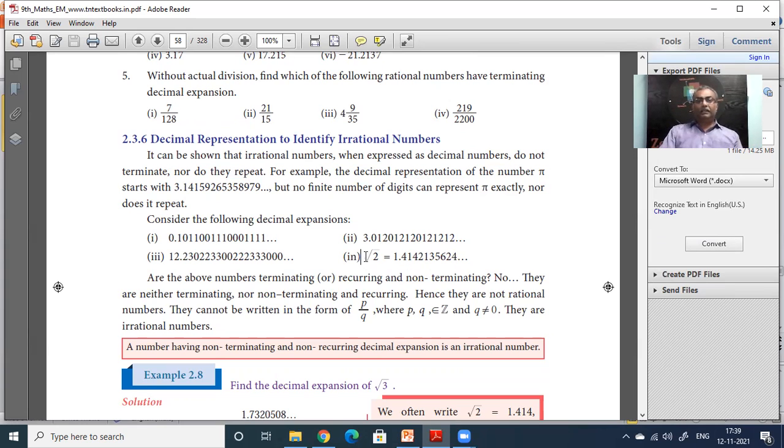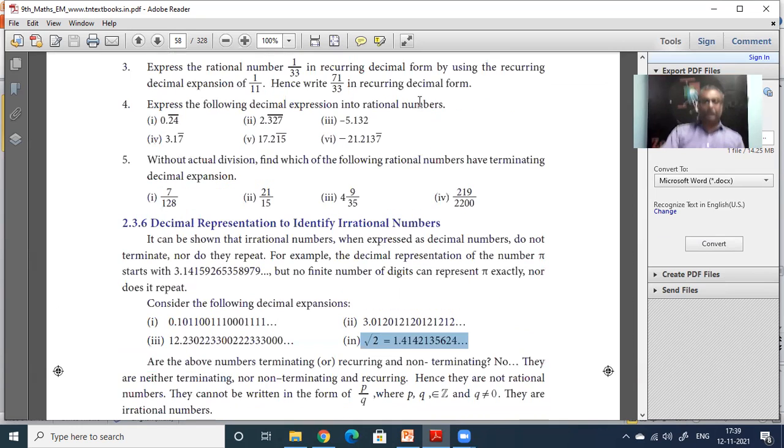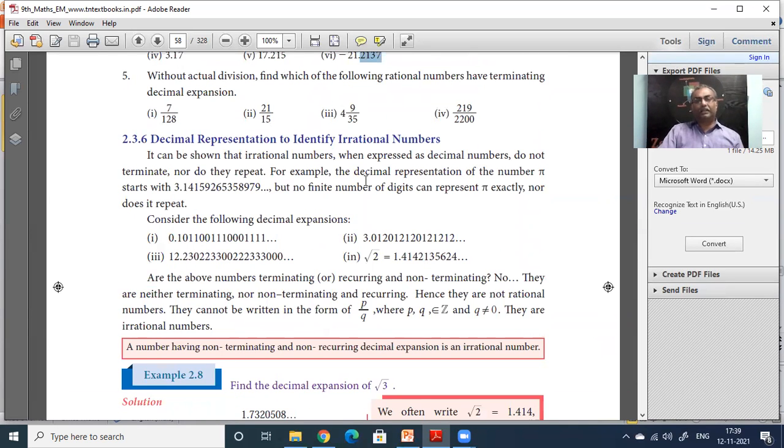So, irrational number is also non-terminating. Some rational numbers are also non-terminating. But how do you know the rational number? If it is having a pattern, you can put one upper stroke on top of it and say, hey, look at this, 2, 1, 3, 7, then upper stroke, dash on top, 7, 7, 7, 7, 7. So some order is there, some repeating pattern is there, then it is called a rational number. If there is no repeating pattern, then it is irrational.